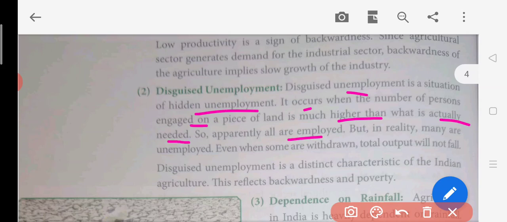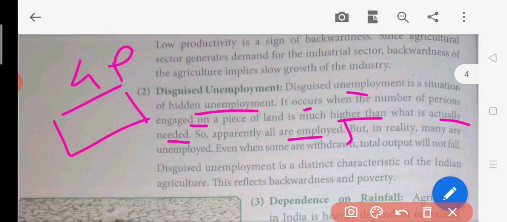Suppose there is a piece of land and the requirement is of only four people. But you can see that there are more people there. Suppose there are 10 people working on that land; actually these six people are not required.